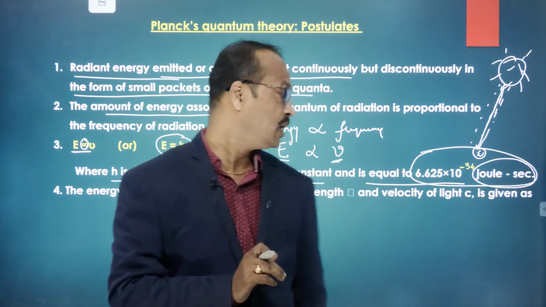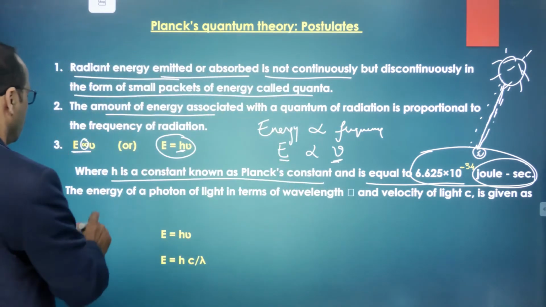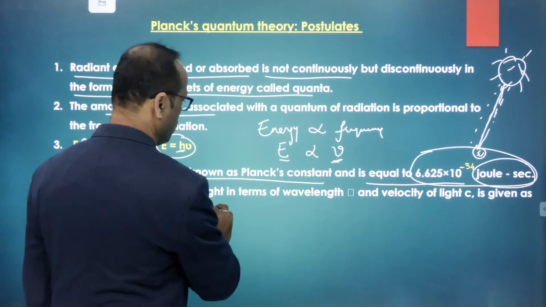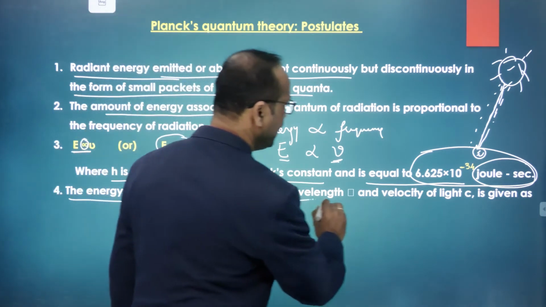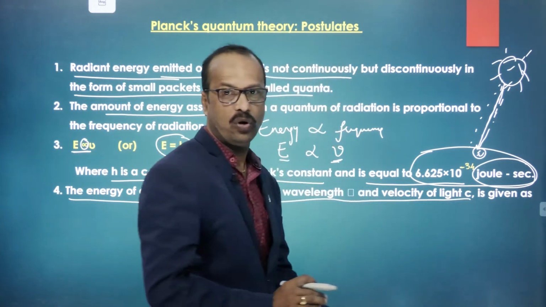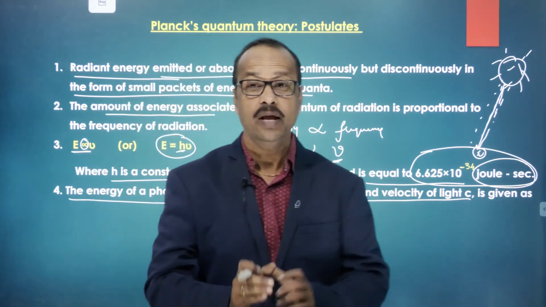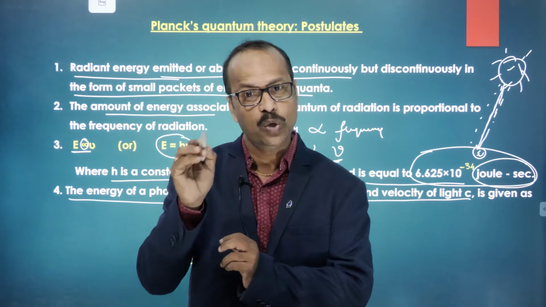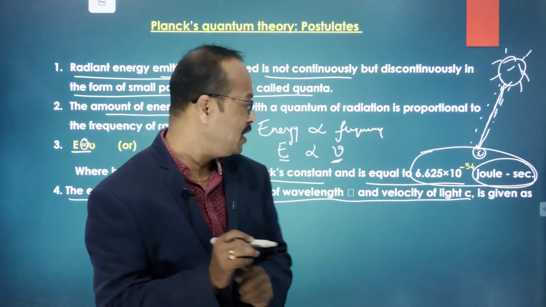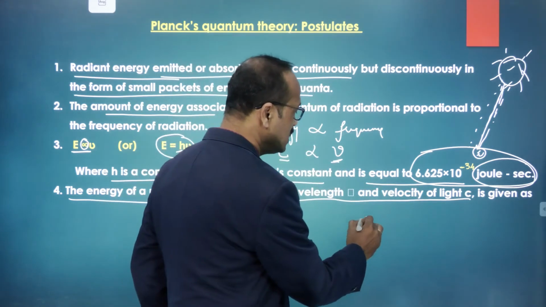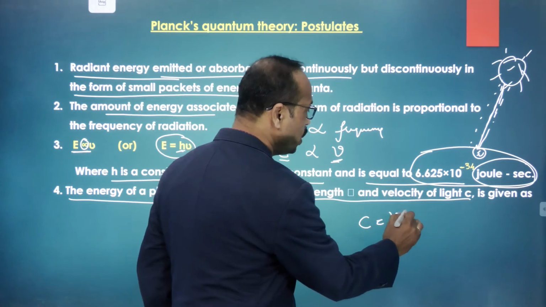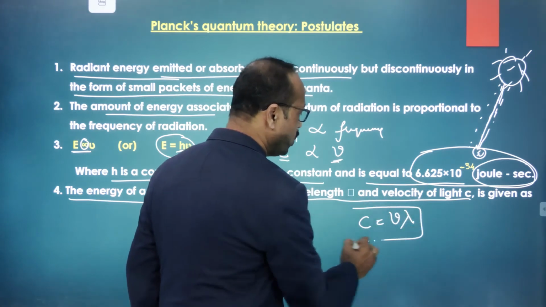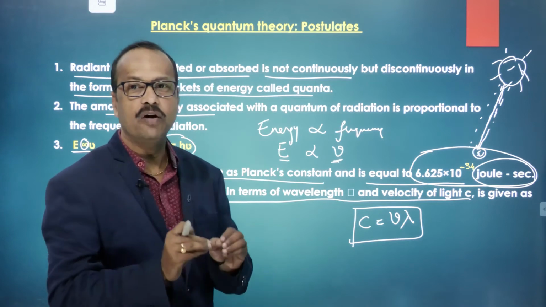Clear? Right. Now, the energy of the quantum, of the photon, in terms of wavelength. Already we discussed in the last class, for electromagnetic radiation, the speed of light c is equal to nu lambda. Do you remember? c is equal to nu lambda. What is c? c is the speed of light.